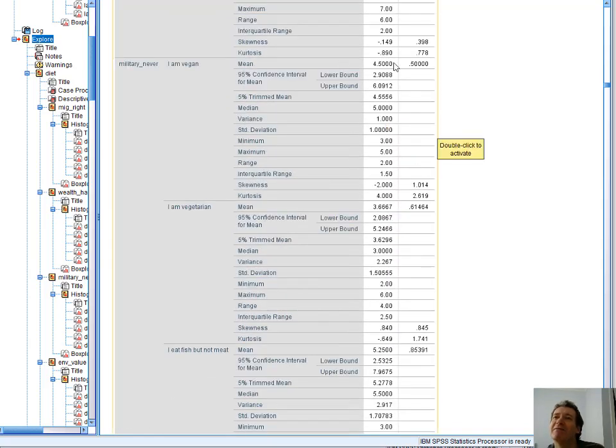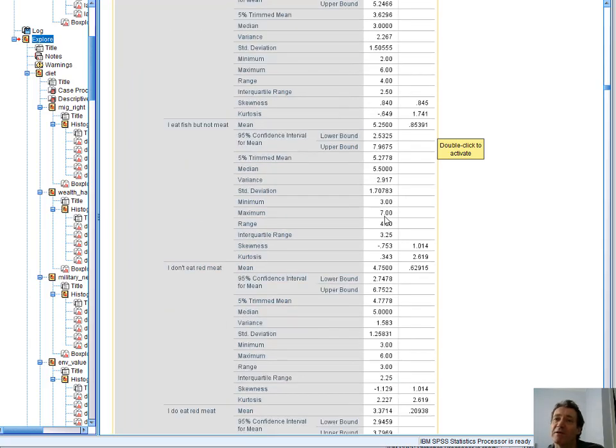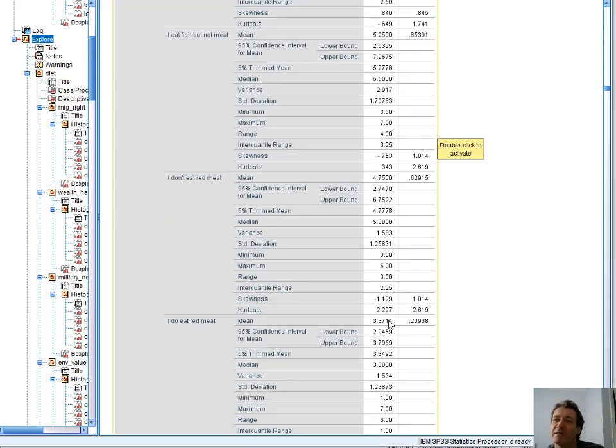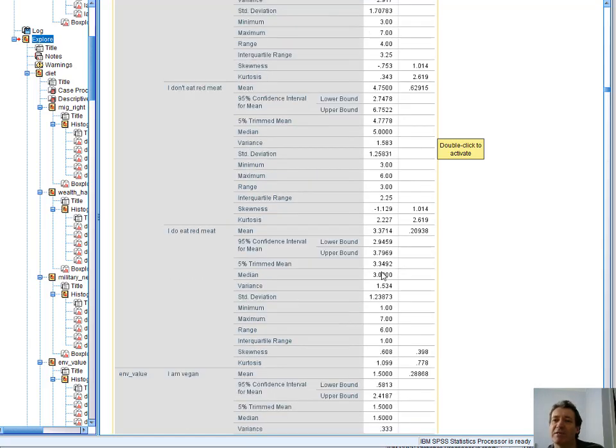Military intervention is never justified: vegans 4.5. Vegetarians slightly less so. Fish but not meat more so, and red meat less so.